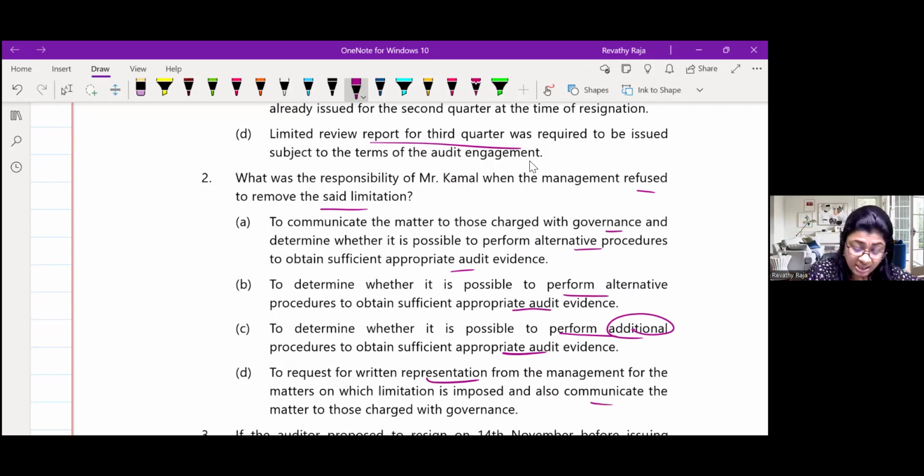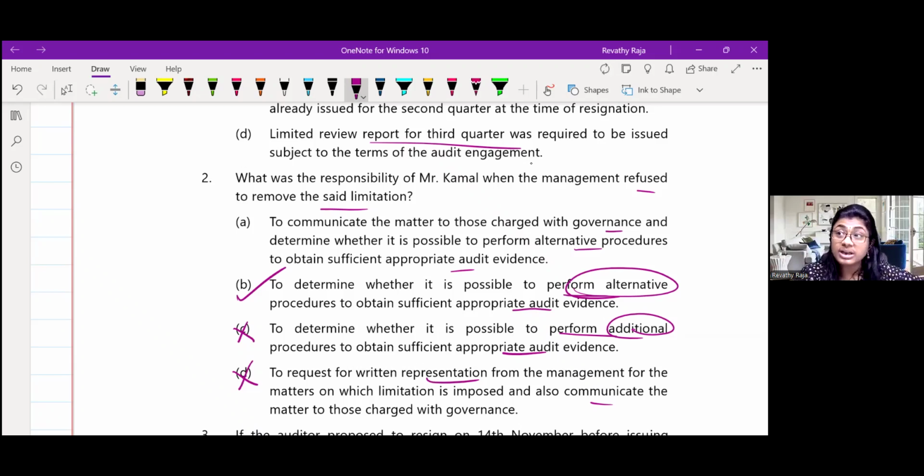See, D is not the answer. Why? Representation as per SA 580 is not a substitute. Additional or alternative, it is alternative, because you didn't get evidence, you will go for alternative. All of you are saying in one voice, it is A. Answer is no, no, no. It is B, B, B. Surprise! Ask me why, otherwise I won't say. Why should you all have all the fun? Why?